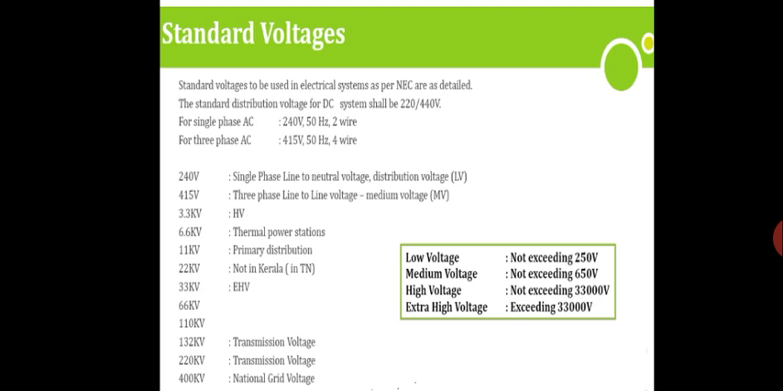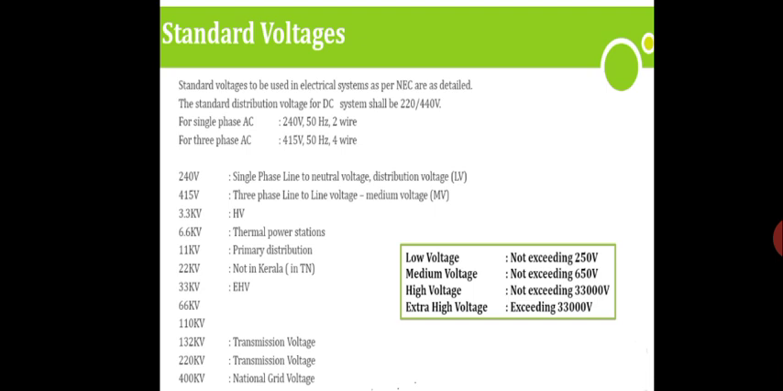So here we are having two types of services in our buildings, that is for single phase and three phase. For single phase we are having 240 volt, 50 hertz and 2 wire, and for three phase we are having the connection 450 volt, 50 hertz and 4 wire. So these are all the standard voltage in the distribution side.